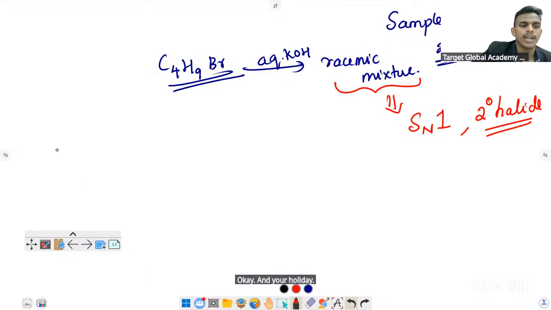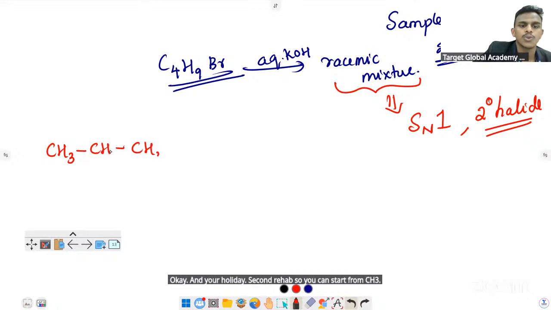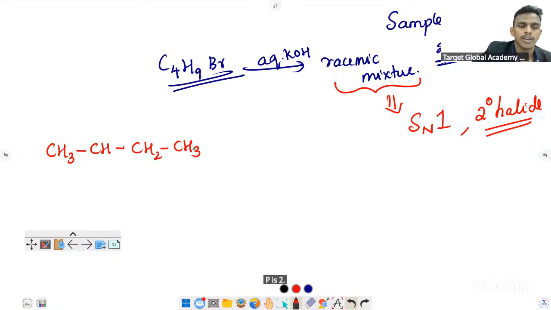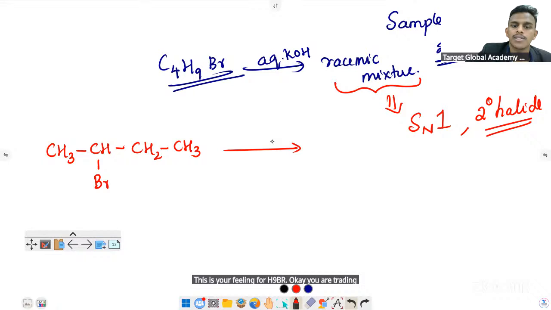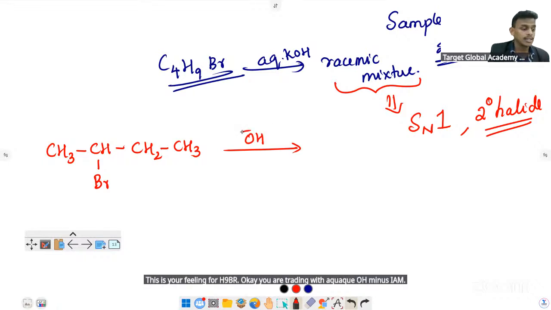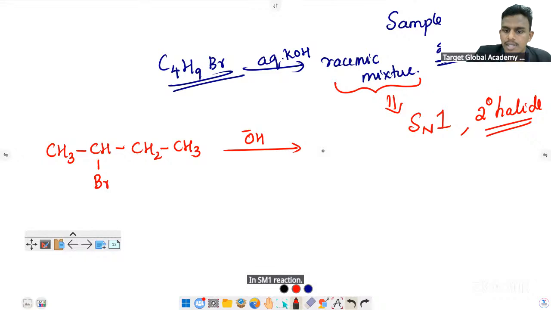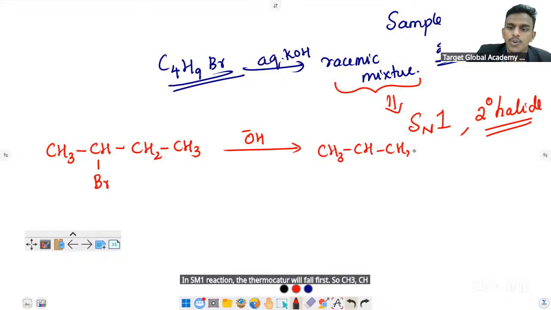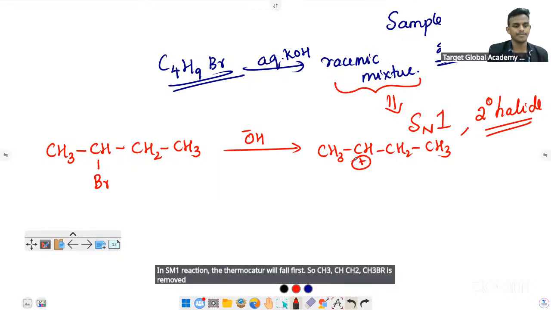So you can start from CH3, CH, CH2, CH3, Br. This is your C4H9Br, which you are treating with aqueous KOH. Aqueous KOH contains OH minus ion. In an SN1 reaction, the carbocation will form first, so Br is removed and you will get a carbocation.